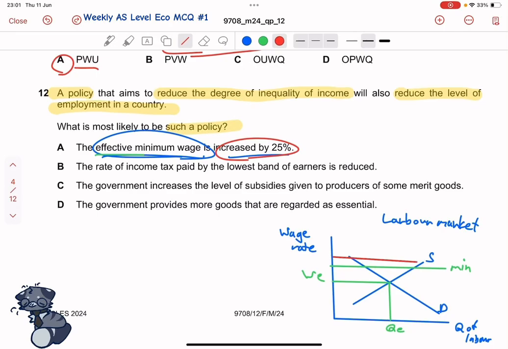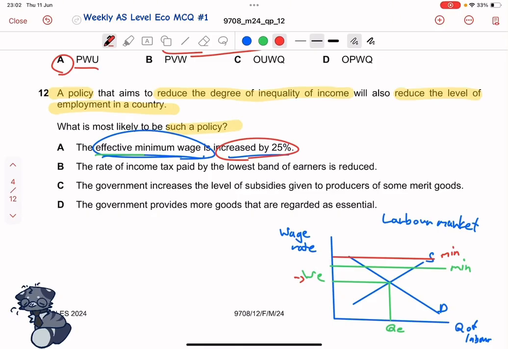So the minimum wage increases. So that means that lower income people who are earning at the equilibrium wage will have an even higher increase in their incomes. So that's good, right? Because those with lower incomes will earn greater incomes, whereas the higher income earners are not being affected in this case.